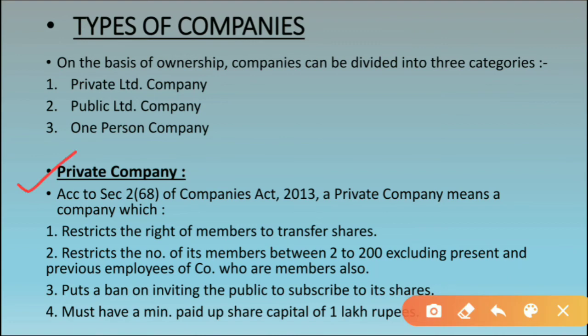Let us begin with the first one, that is private company. Please read the explanation along with me. According to section 268 of Companies Act 2013, a private company means a company which restricts the right of members to transfer shares. According to this act, how they have defined a private company, we will see in these points. The first point is, in a private company there is a restriction in the rights of the members to transfer shares.